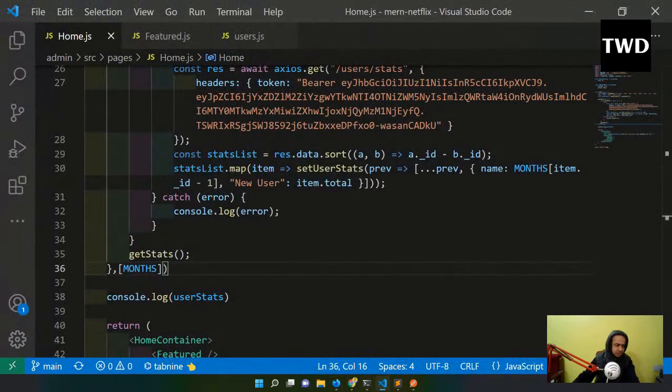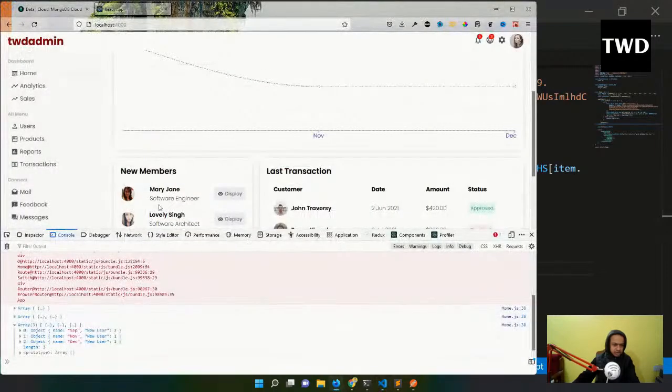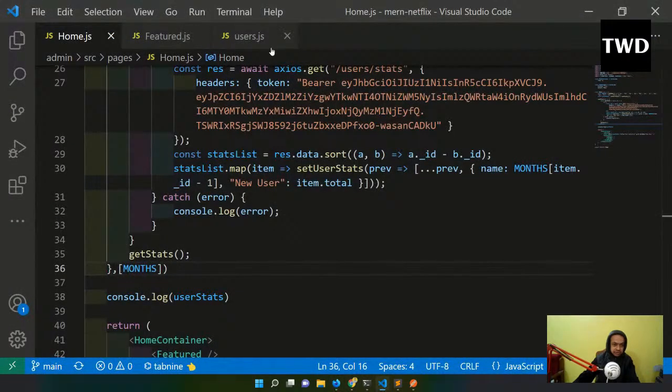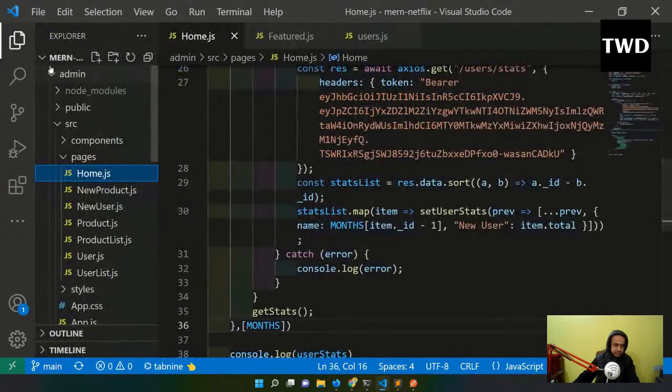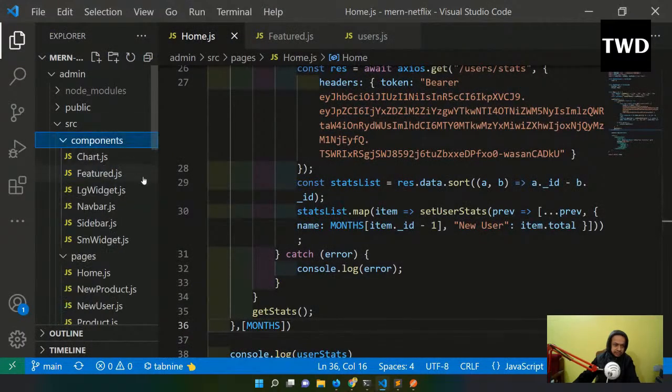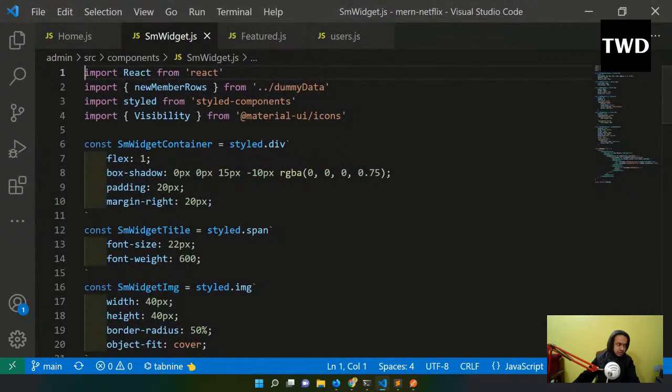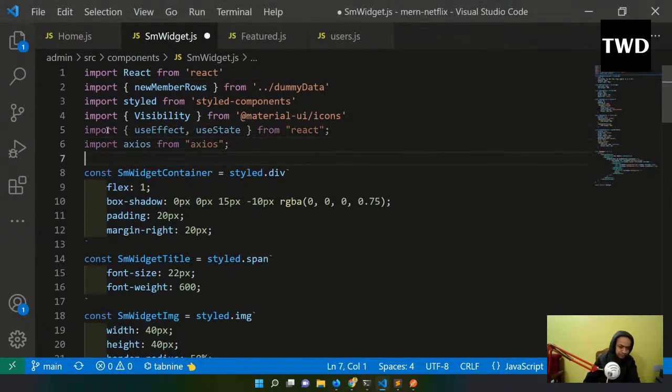Okay, so now what do we need to do? We need to show all these widgets. These widgets will also get data from the real place. Okay, so we have to go here, components and sm widgets. I will go to sm widget and first import useEffect, useState, and axios. Okay, that I have done.